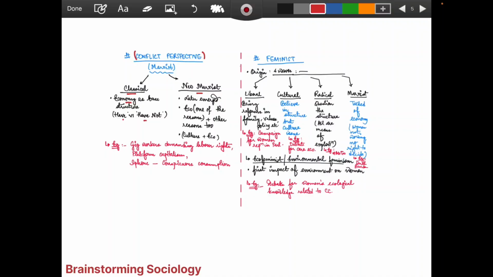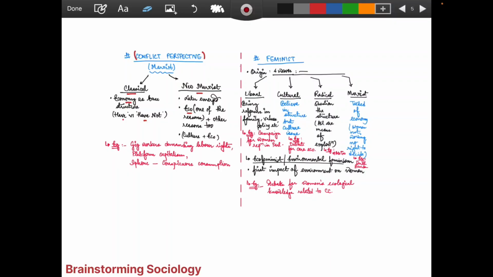Later, when neo-Marxists emerged, they talked not only of the economy, but also of other reasons that exist. What are those other reasons? Culture plus economy, or culture plus anything else. But economy will be there, definitely. In the Marxist perspective, economy is one of the bases. So apart from those, we have to keep an understanding of other reasons too. So this should be kept in mind. Neo-Marxists are talking not only about the economy, but also about the culture part or any other part.